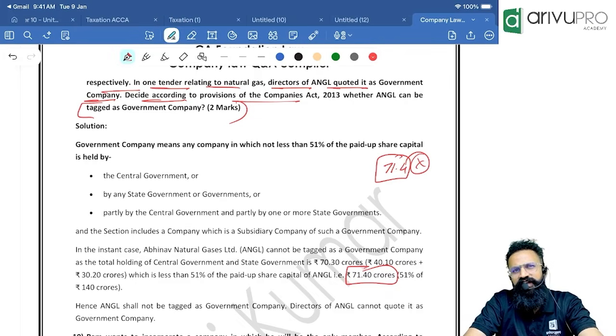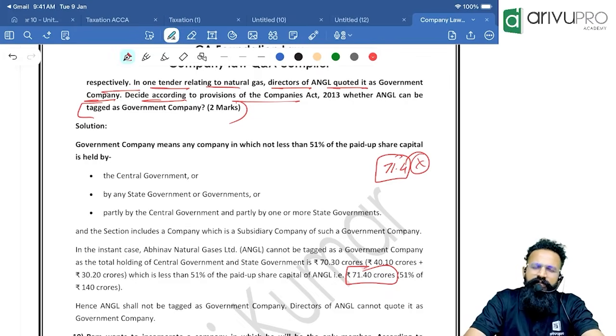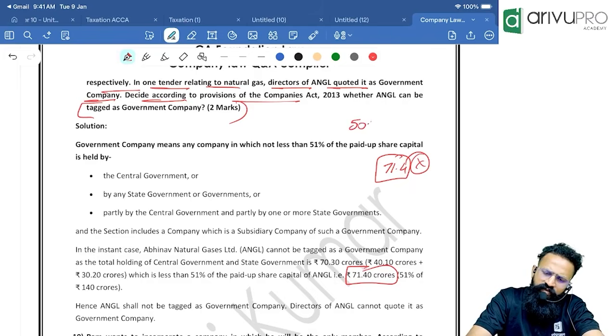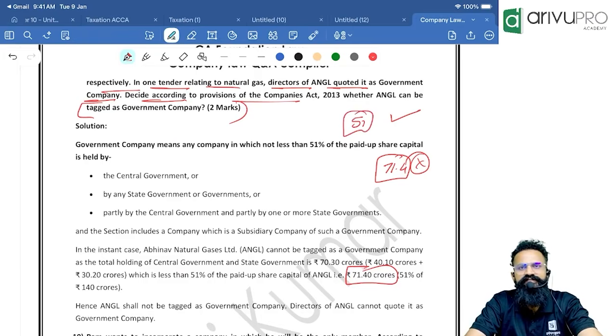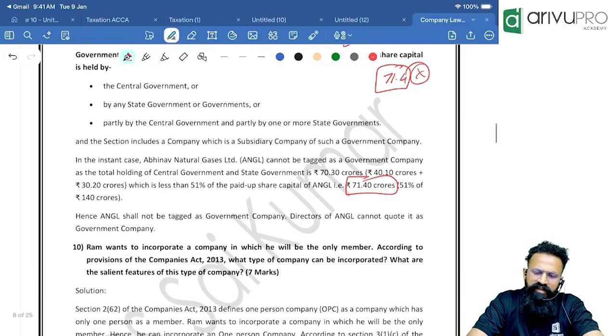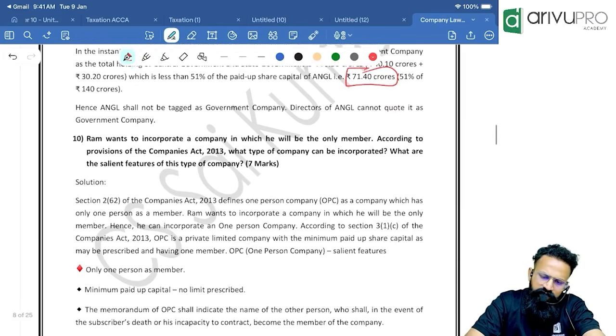Now, why did I say 90 people will write it wrong? Because remember, to become a subsidiary company, you just have to hold 50.1 and you will become a subsidiary company. But to become a government company, you have to hold at least 51. I hope this is clear. So in the given case, it is not a government company.